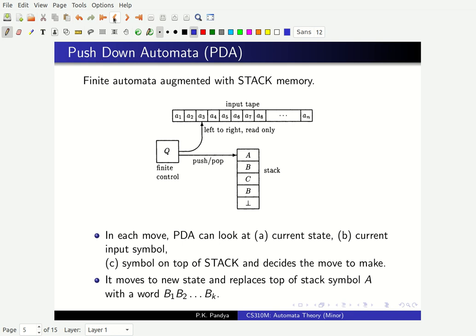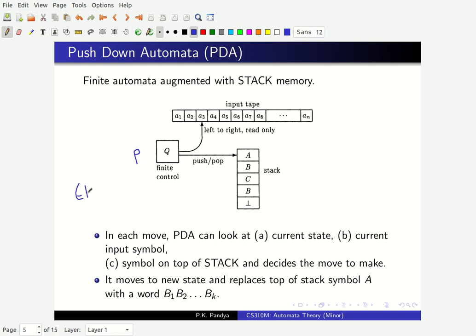Well, the transition looks like this. What can an automaton do? The automaton can be in some current state P. It may be reading some current symbol, which is A3, and it can also look at what is on top of the stack. So currently A is on the top of the stack, and a transition rule will look like this.